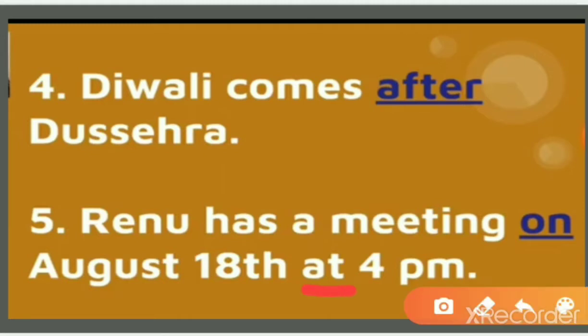So next we have, Renu has a meeting dash August 18th at 4 p.m. Yes, this at is also a preposition of time. Renu has a meeting on August. Because the time is given here, that is 4, so at will come here. But it is asking, Renu has a meeting on which month? On August month, right? So on August 18th at 4 p.m.